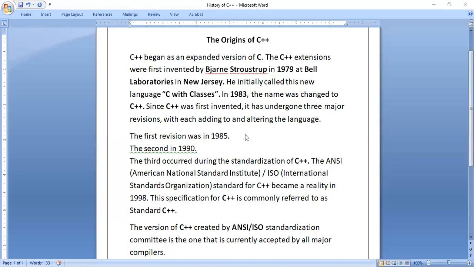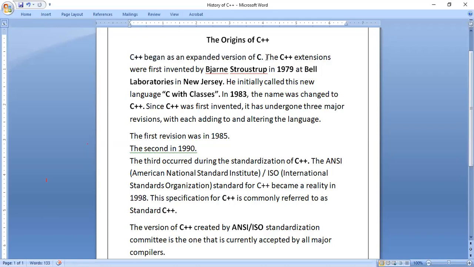Keeping that in mind, look at this screen. C++ began as an expanded version of C language. That means before C++ there existed a language called C programming language. The expanded version of C language itself is C++. So after C++, we should not say C language is outdated, because if you learn C language perfectly, learning C++ will become very easy. We should not say C language is outdated, or C++ is outdated because Java has evolved.